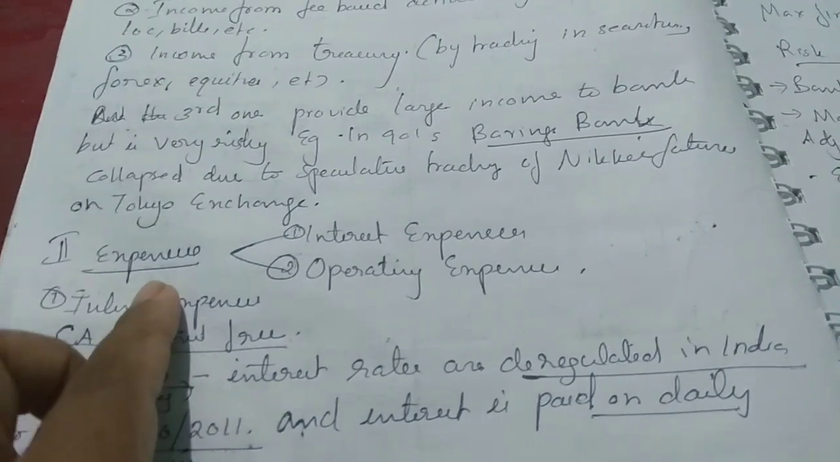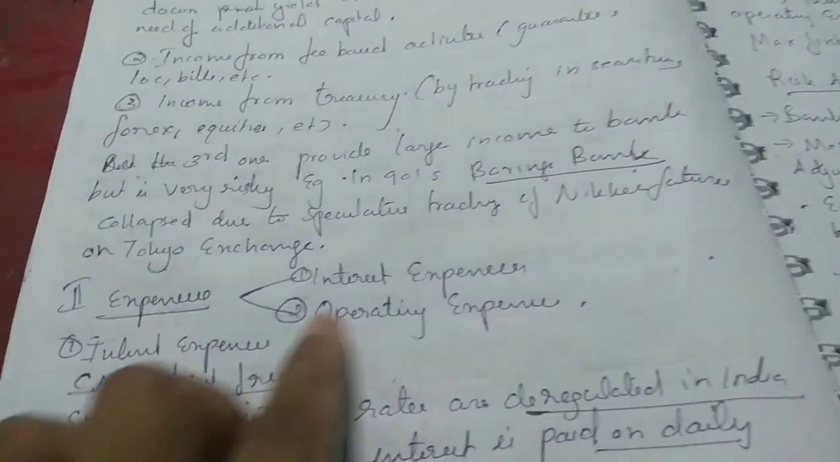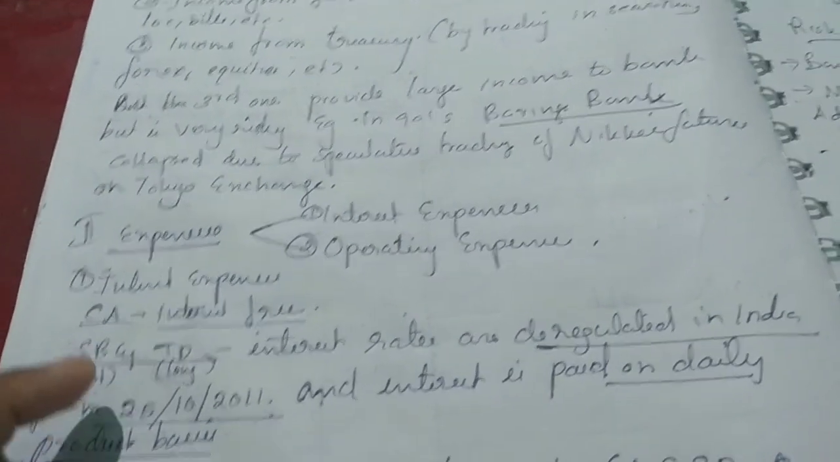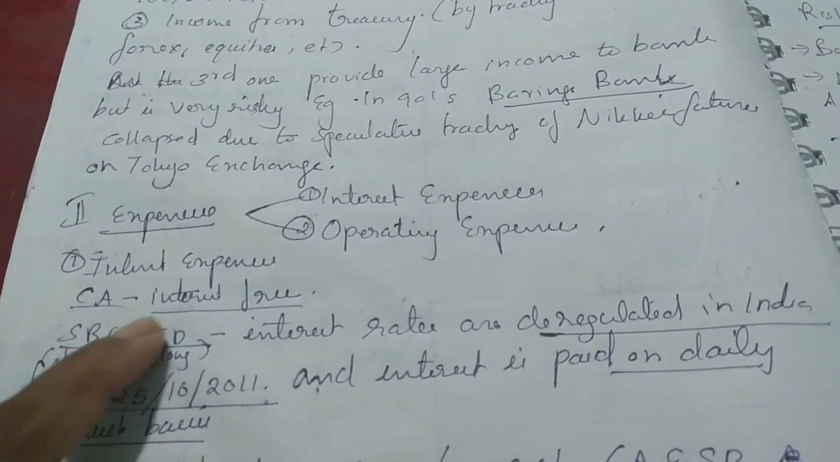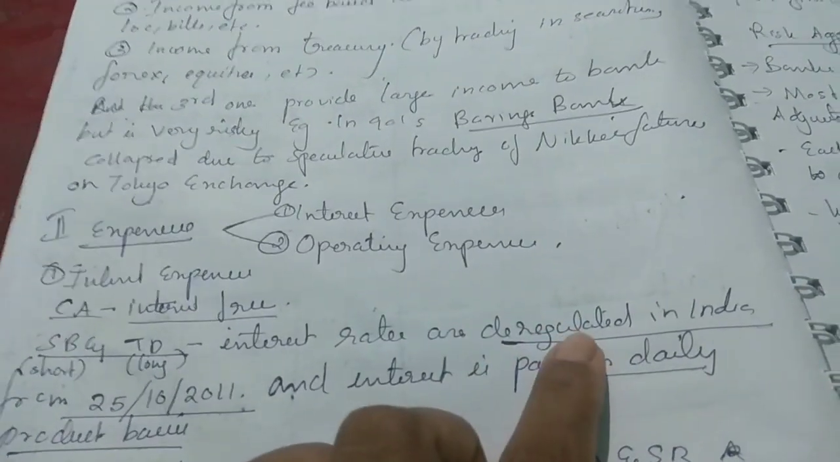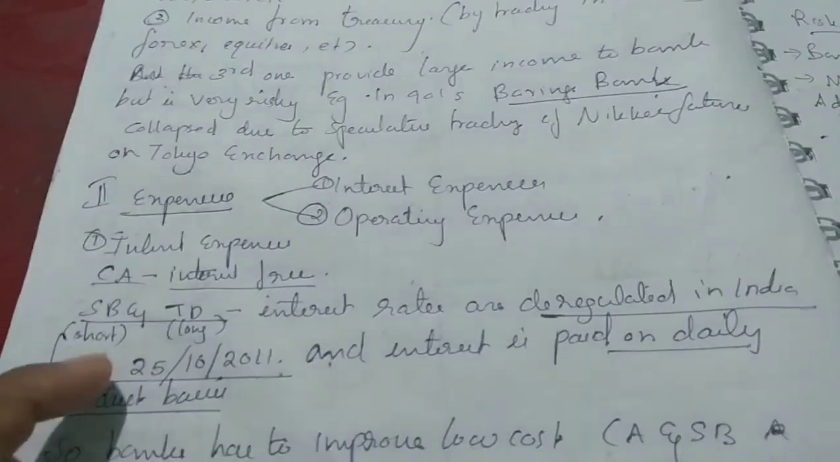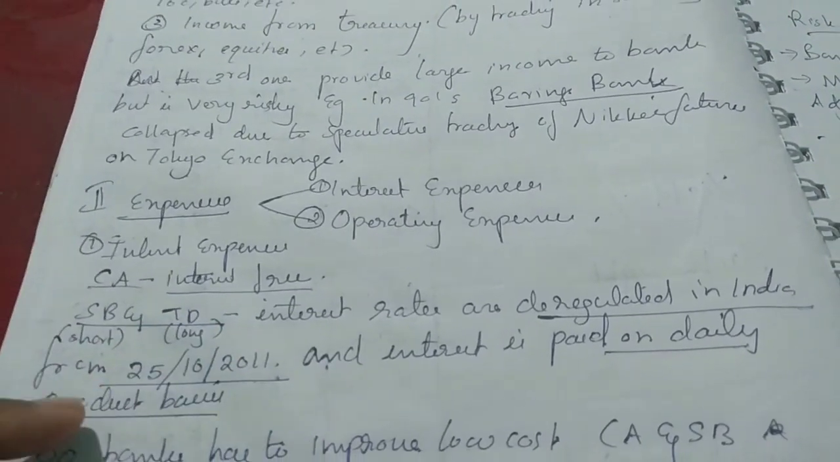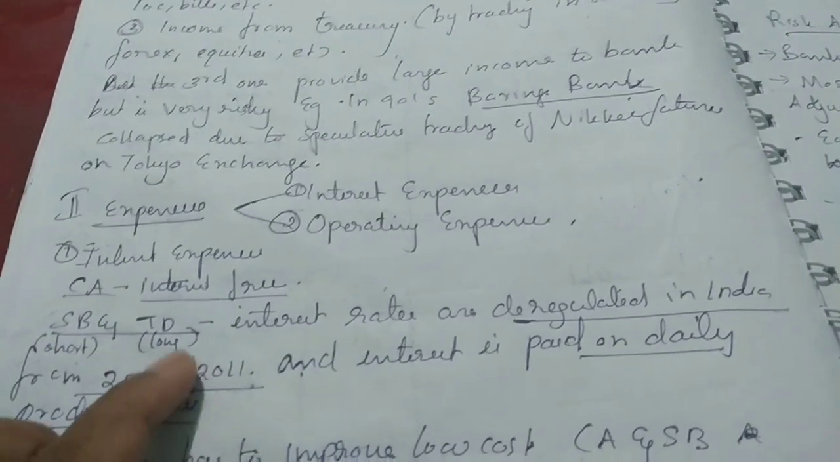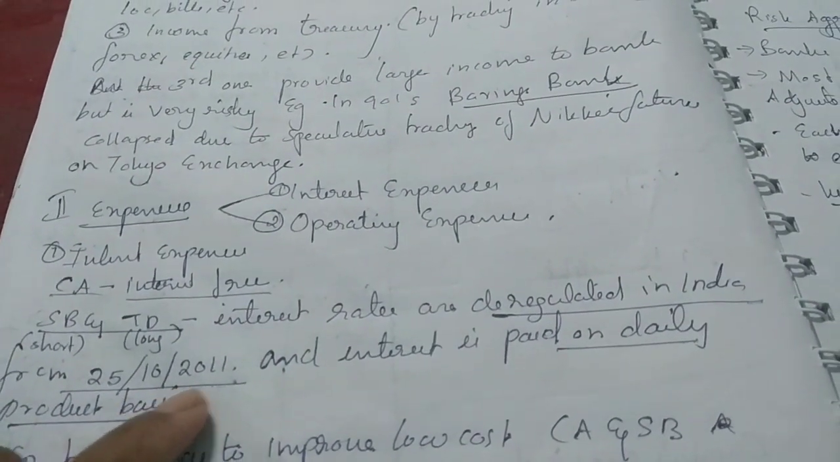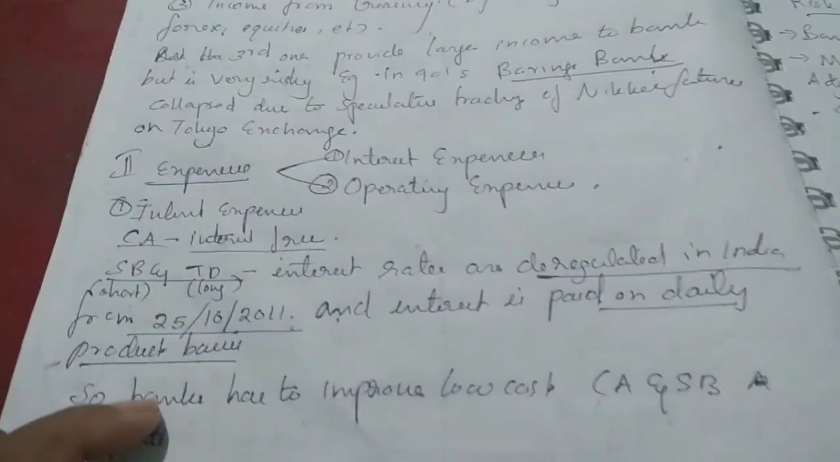Second is expense. Now we have dealt with income. Next is expense: interest expense and operating expense. Interest expense: CA, our current account, is interest free. On SB and TD, we have to pay lower interest, and it is deregulated in India. SB is savings bank, TD is term deposit, which is long term. It is deregulated from 25/10/2011. Interest is paid on a daily product basis.